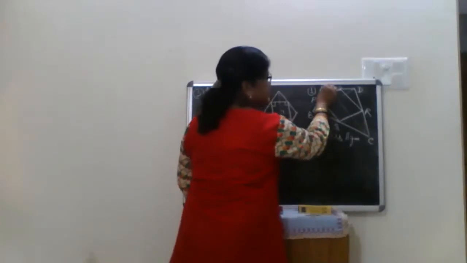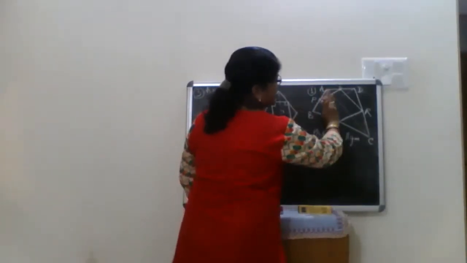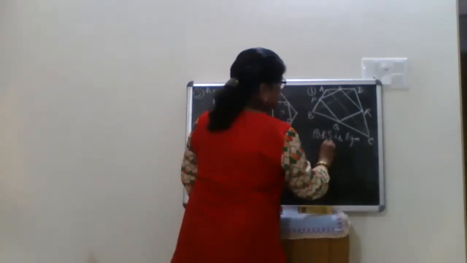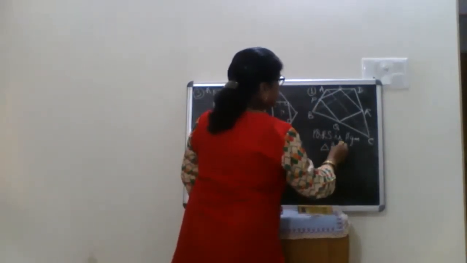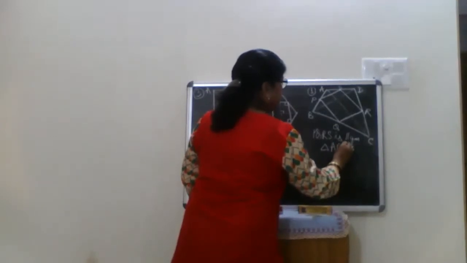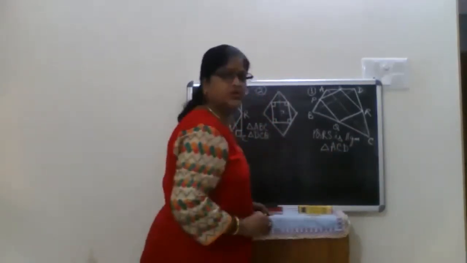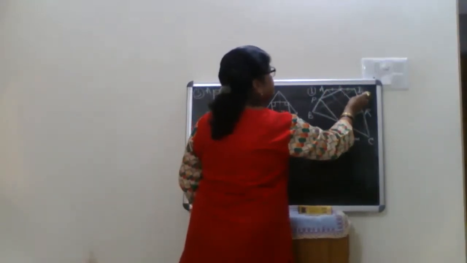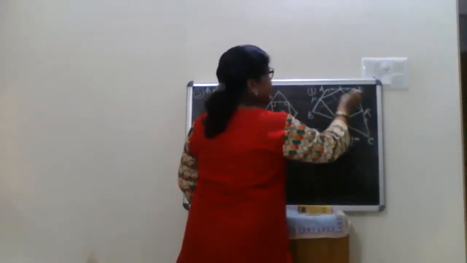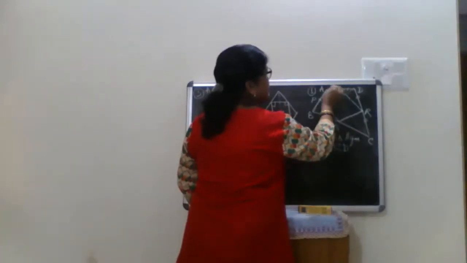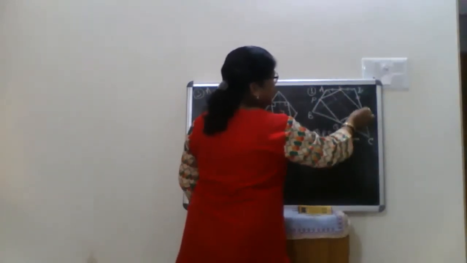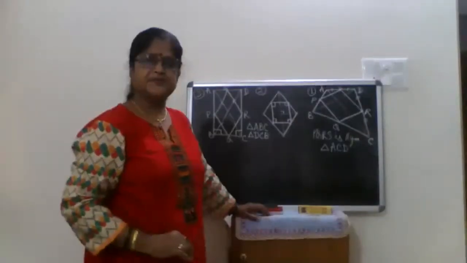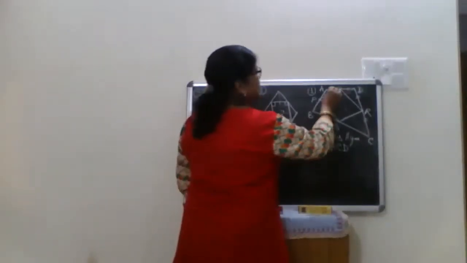If I take AC, now forget about this part. Only concentrate on triangle ACD. In this triangle, what do you find? This is equal to this, and this is equal to this. That means S is the midpoint of side AD, and R is the midpoint of side CD. Yes? That's what we get.